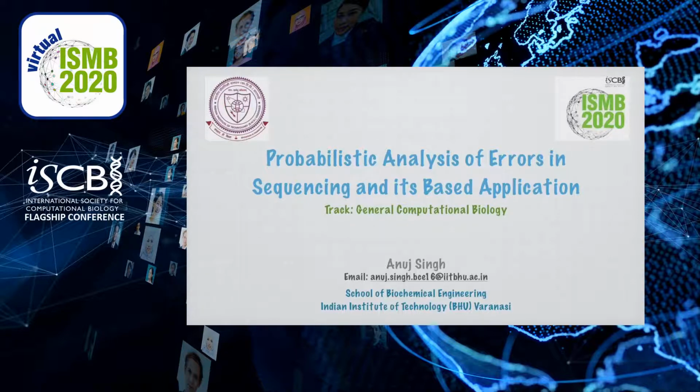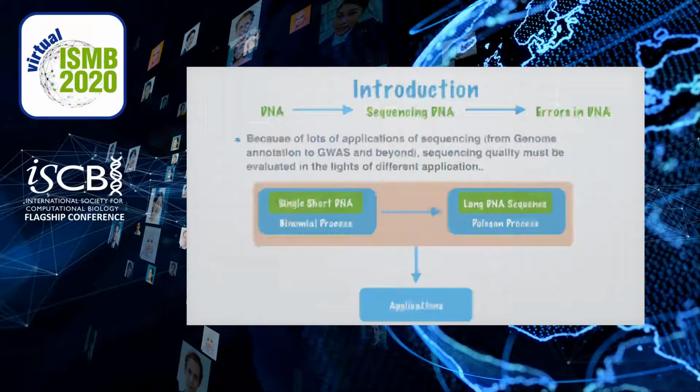Today I am presenting my research topic, probabilistic analysis of errors in sequencing and its based applications. For the last couple of decades we have seen the importance of DNA and its sequencing in uncovering many principles of biological systems, and therefore there is a dramatic change in sequencing technology from Sanger sequencing to next-gen sequencing.